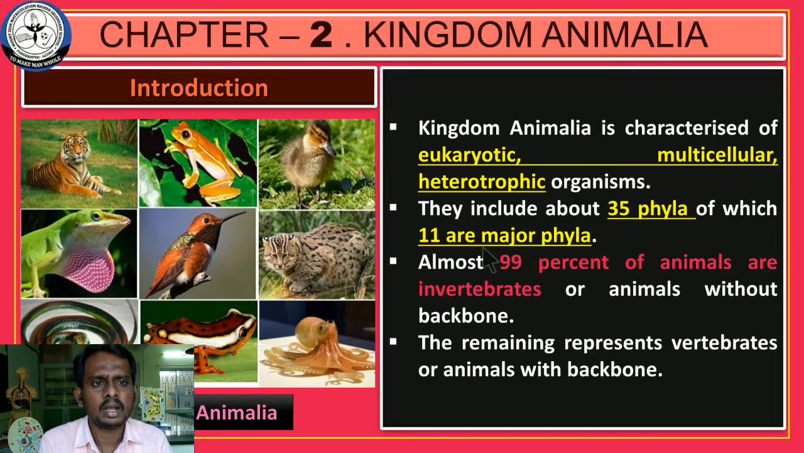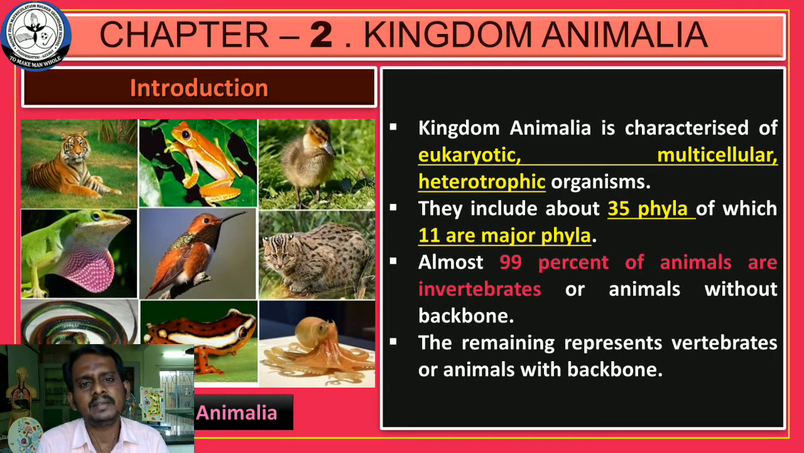Okay. Almost 99% of the animals are invertebrates. What is an invertebrate? An animal without a backbone or without a notochord. That type of animal has no notochord. Notochord is different and backbone is different; I will explain that later. What is the difference between the notochord and the backbone? The majority of the animals are invertebrates, that means animals with no notochord and no backbone. And the remaining animals are vertebrates, that means animals with a backbone or with a notochord.